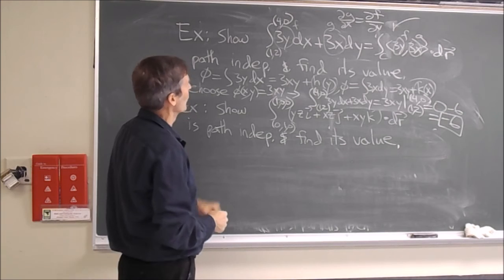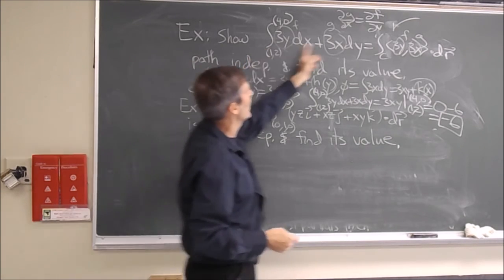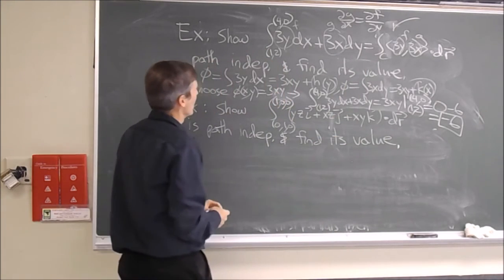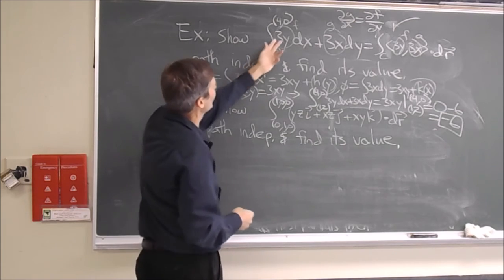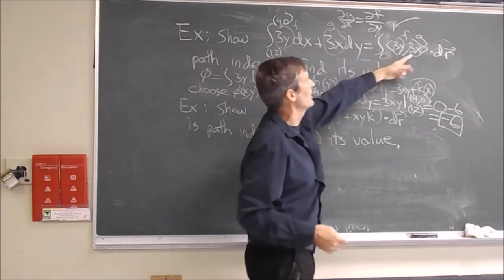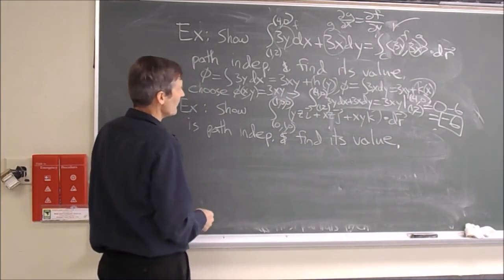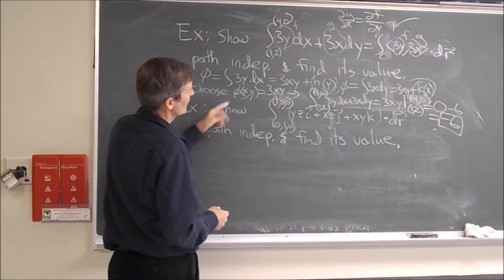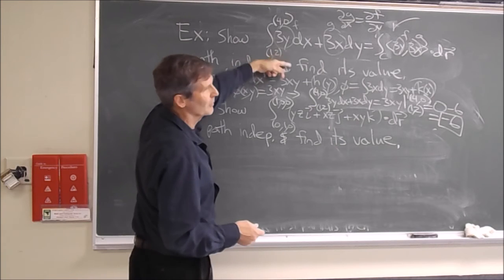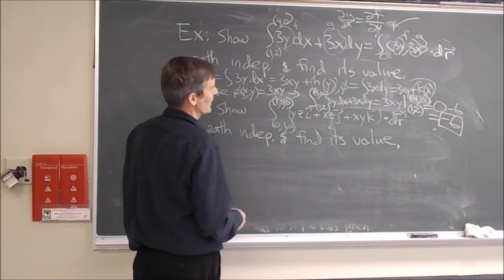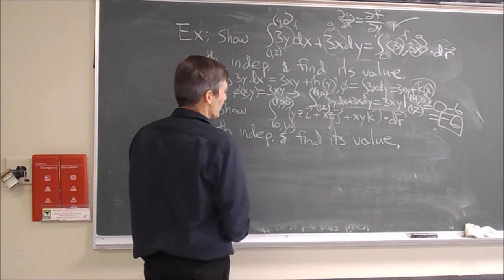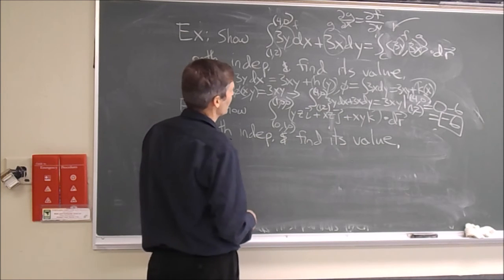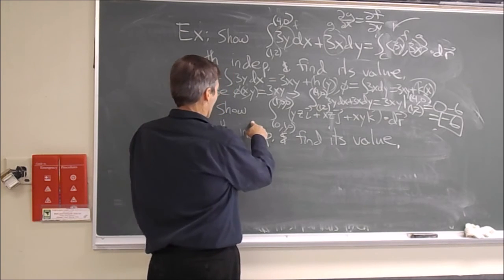That would be the work done in physics. This integral F dot dr, remember, is the work along a path, if this is actually a force field, 3y, 3x. Or minus the work, since the work is minus the gradient of the potential, it would do 6 units of work in physics notation. All right.